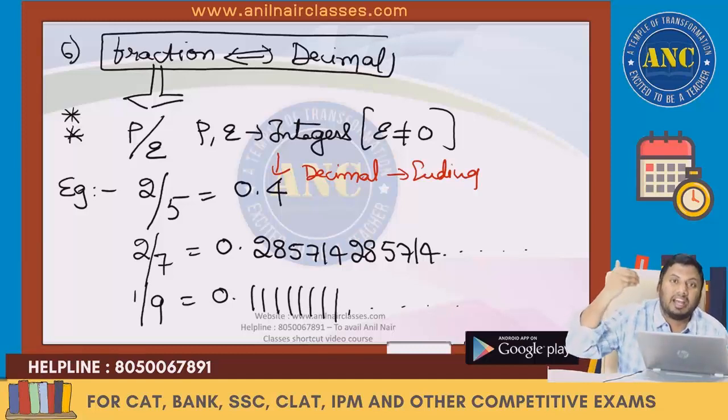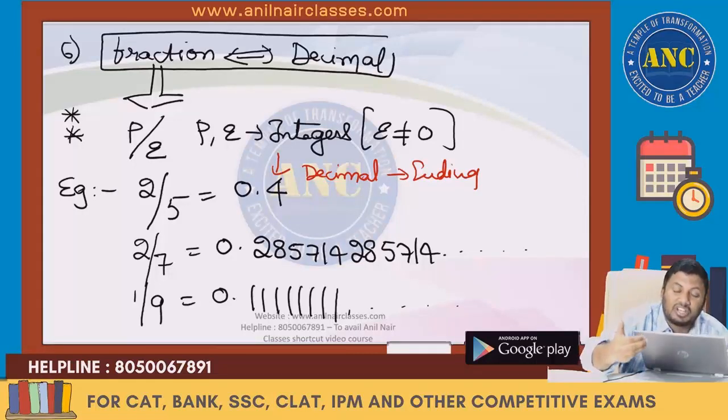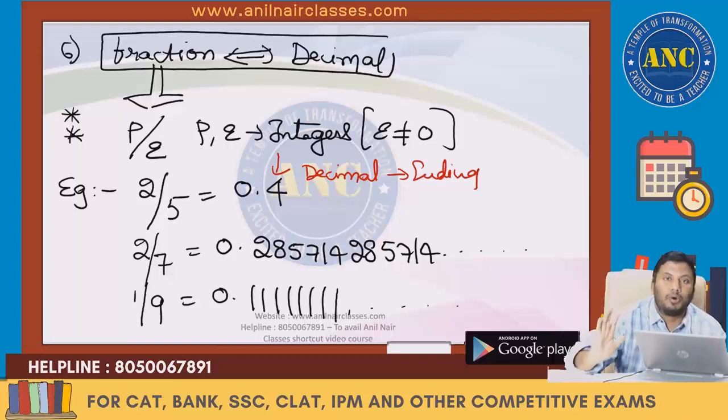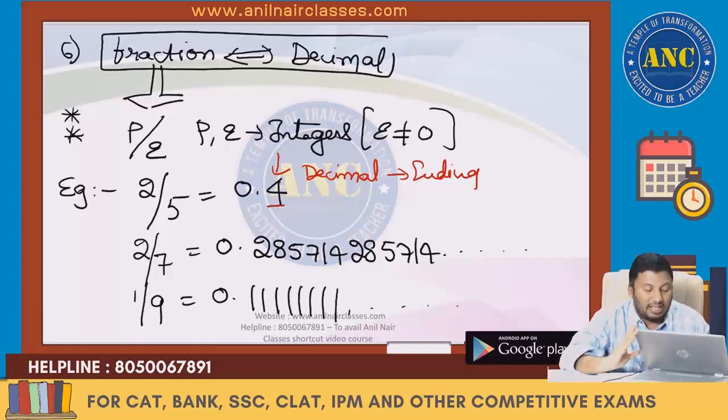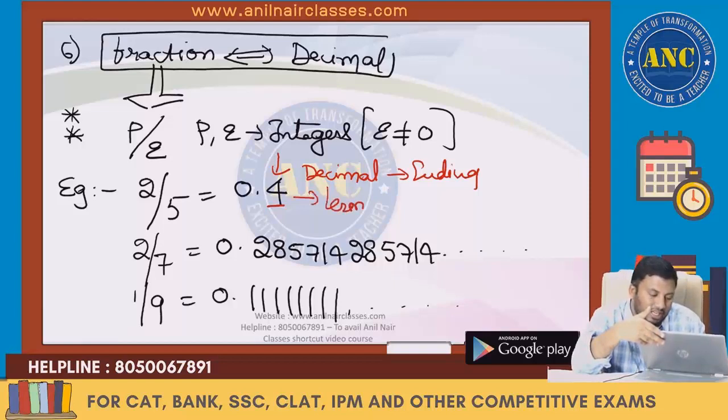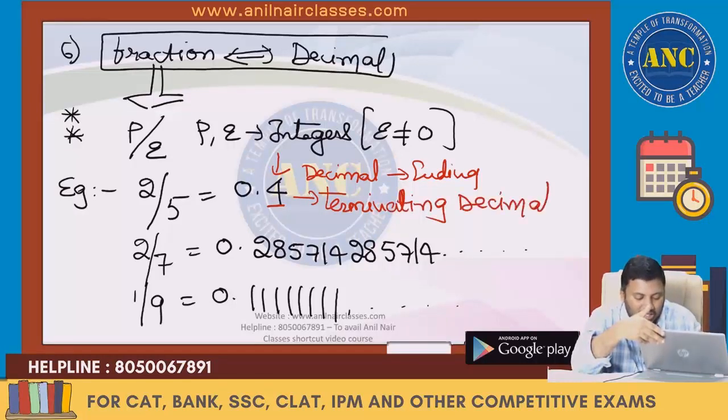You take any railway station, we call it a bus terminal, a railway station terminal. Terminal means that which ends. There are no further values. So 0.4 is terminating, which is ending. This is called the terminating decimal.